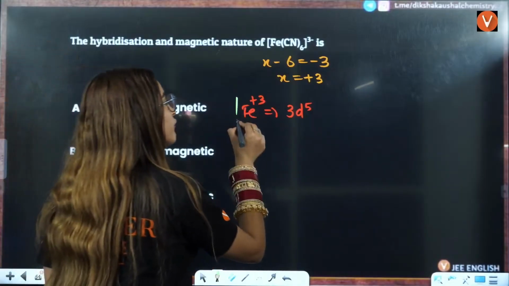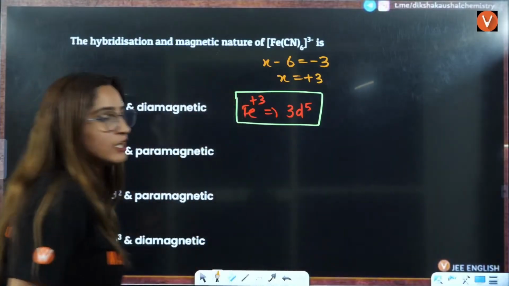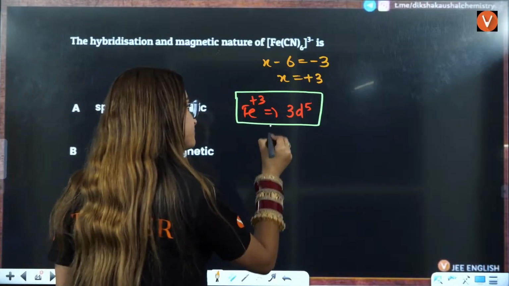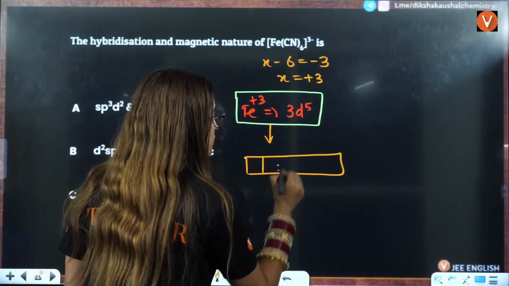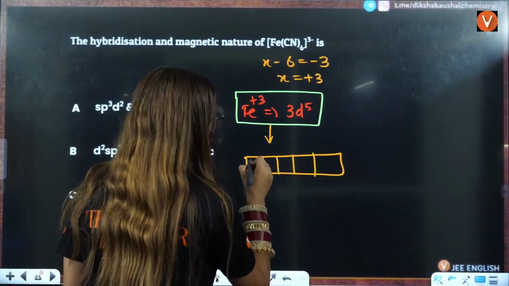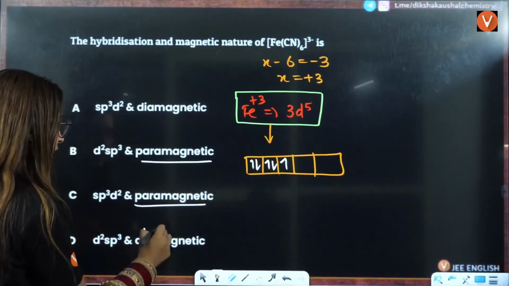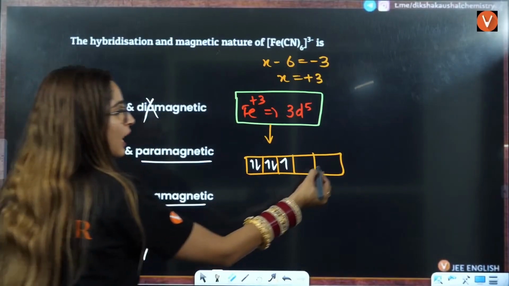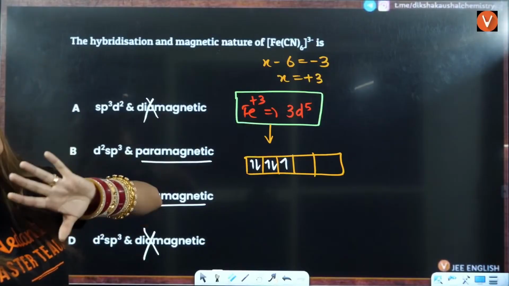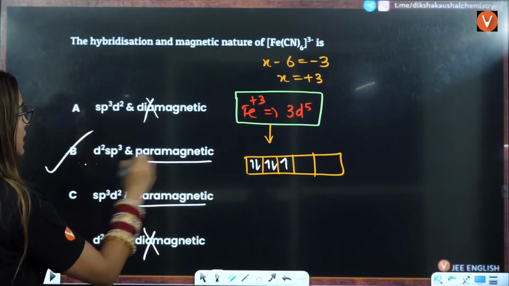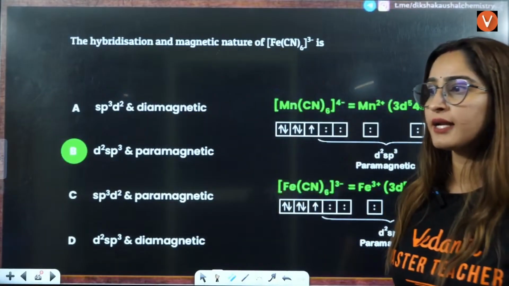Now, if it is 3d5 here, in this case it is a strong field ligand. So that is why it is going to be 1, 2, 3, 4, 5. That means it is definitely paramagnetic in nature. And here you will have d2sp3 for coordination number 6. Either it can be d2sp3 or sp3d2, so here it will be d2sp3. So B is the correct answer here. Is that clear to everybody or not?